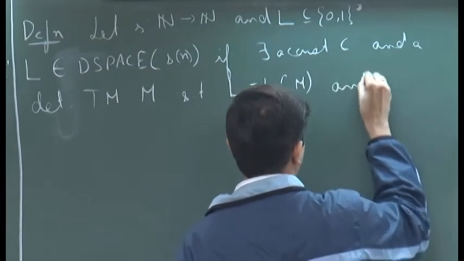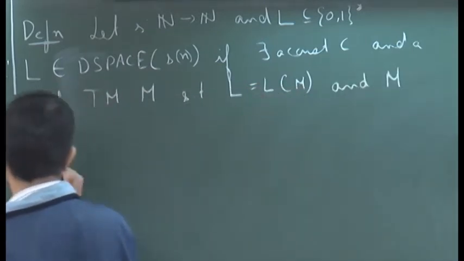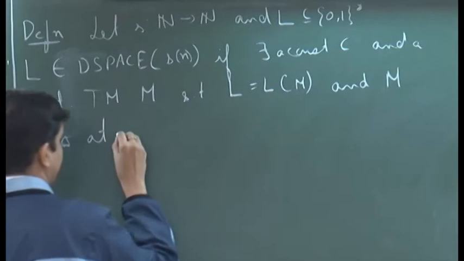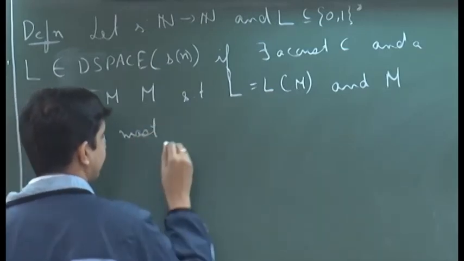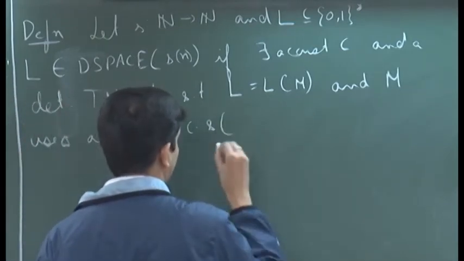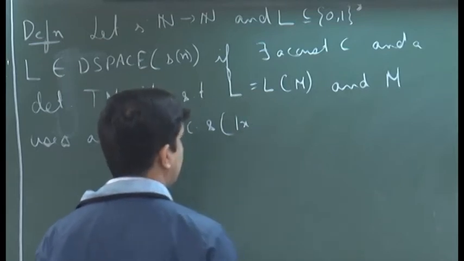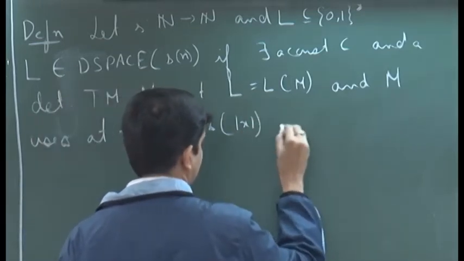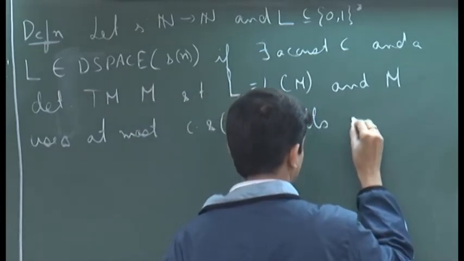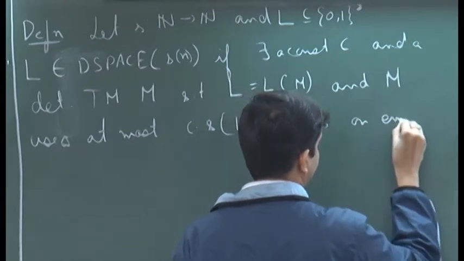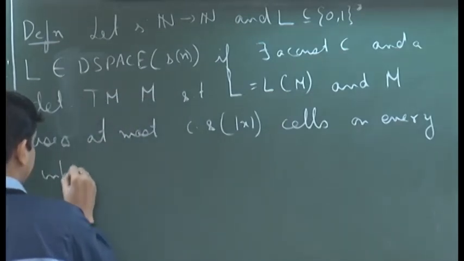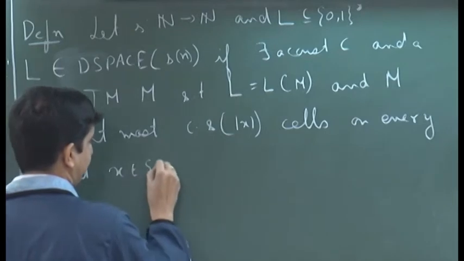and M uses at most C dot S of X cells on every input X belonging to 0 1 star.